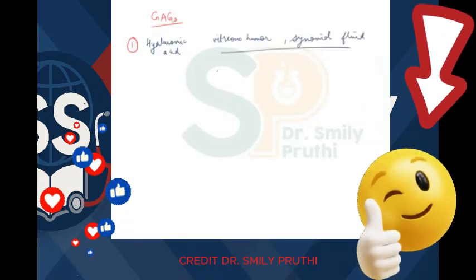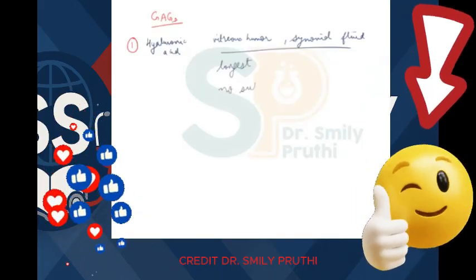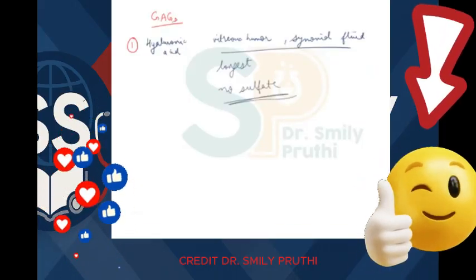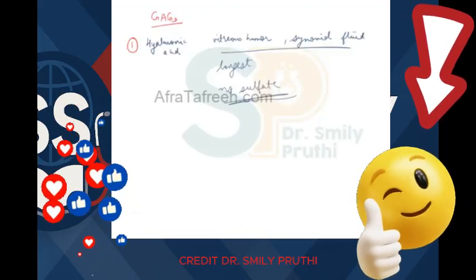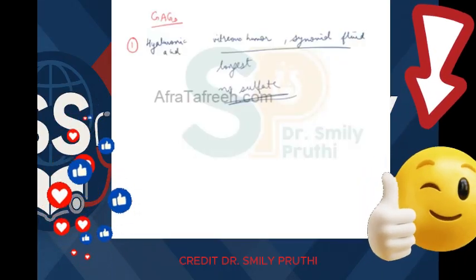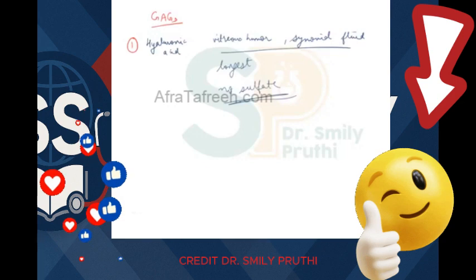This GAG is the longest GAG. It does not have any sulfate. Usually GAGs have sulfate attached to them. That's why the names are heparan sulfate, chondroitin sulfate, dermatan sulfate, right? But see the name here, hyaluronic acid, it does not have sulfate. In the name also, there is no sulfate, right?